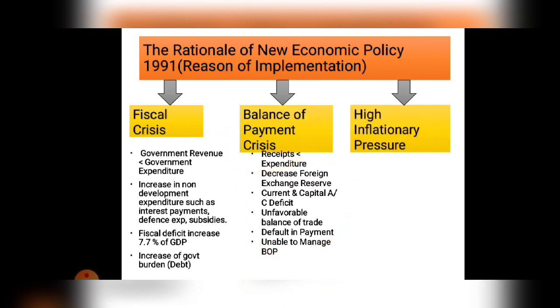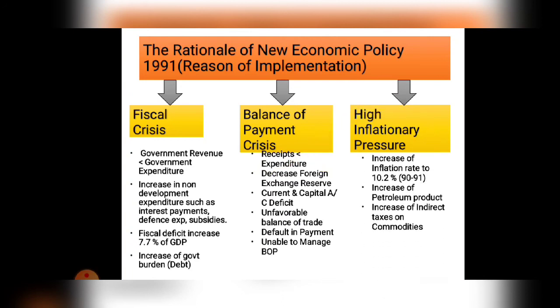Okay, the third point is high inflationary pressure. Because of that also the government had to implement the new economic policy of 1991. Here you can see the high inflationary pressure because of the increase of the inflation rate to 10.2% in 1990 and 91. The inflation rate was very high, up to 10.2%. Clear? That is also one of the biggest reasons the government had to implement the new economic policy of 1991.